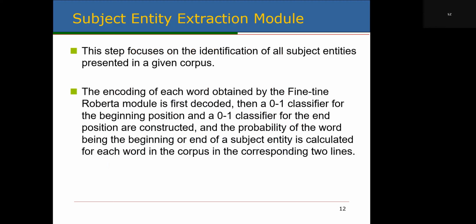It is divided into two lines. The first line identifies the beginning of the subject entity, and the second line identifies the end of the subject entity. If the word is the beginning or end of the subject entity in the corresponding line, then the corresponding position is 1. Otherwise, it is indicated as 0.